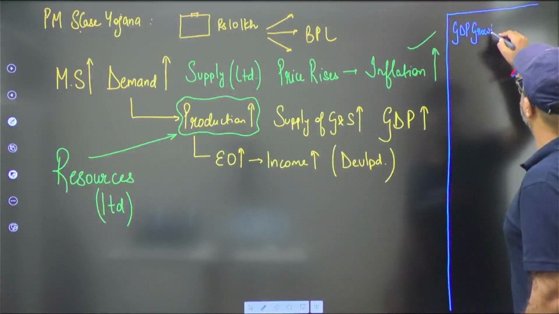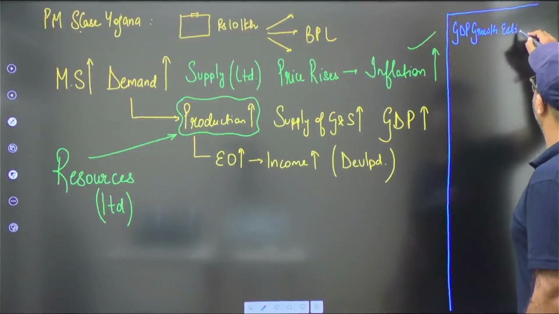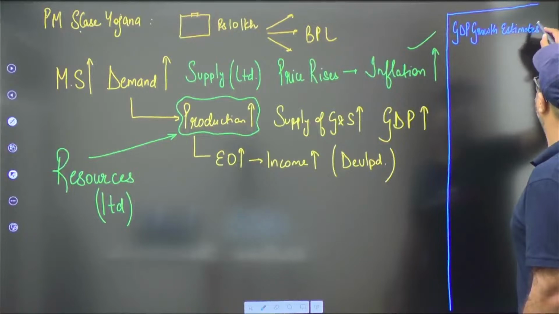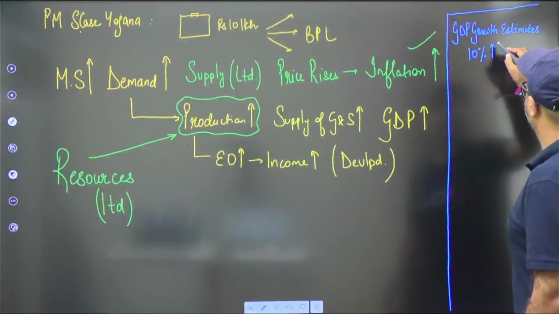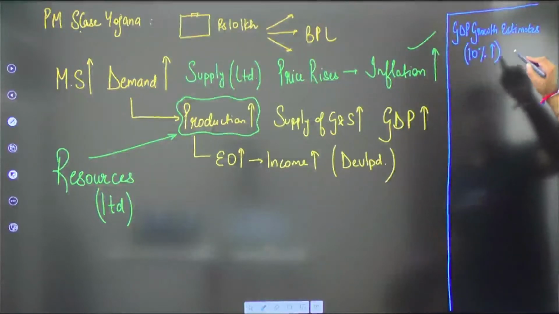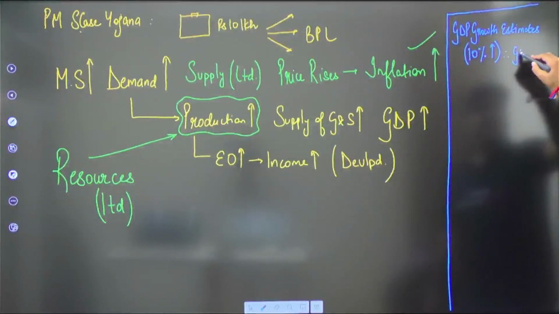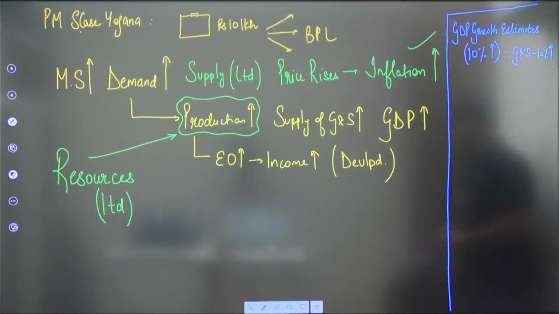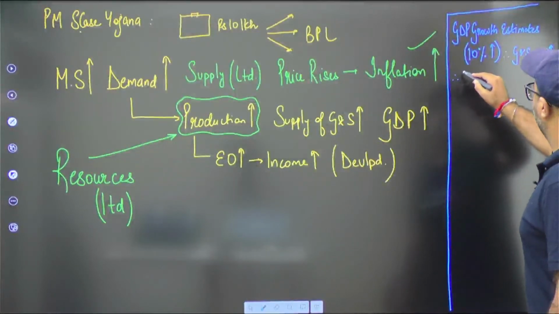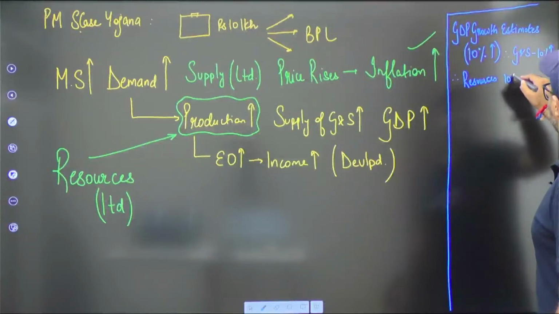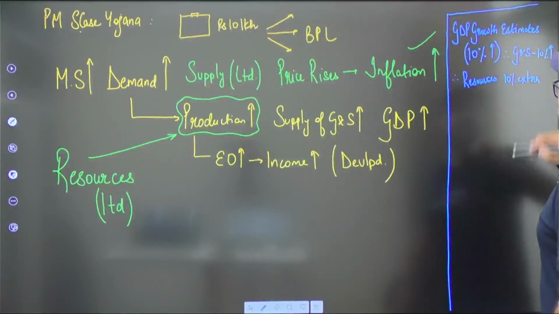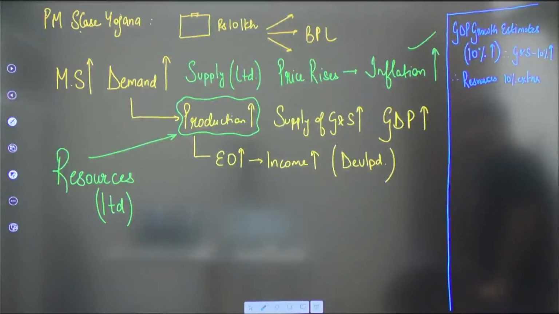What I'm trying to say is, if in the upcoming year India is expecting its GDP can increase by 10%, that means total goods and services which are going to be produced in the country are going to increase by 10%, which means we have 10% extra resources in comparison to the current scenario.